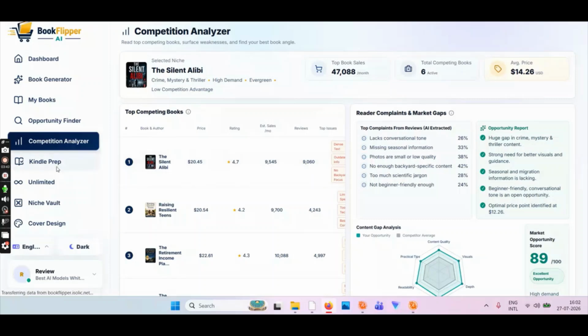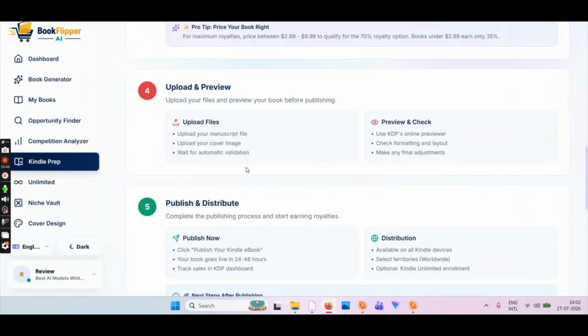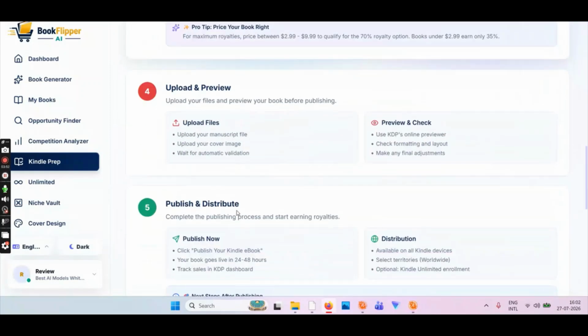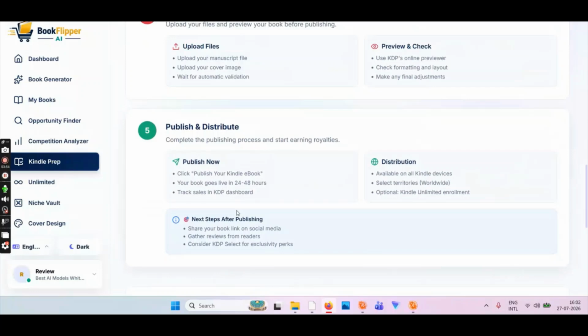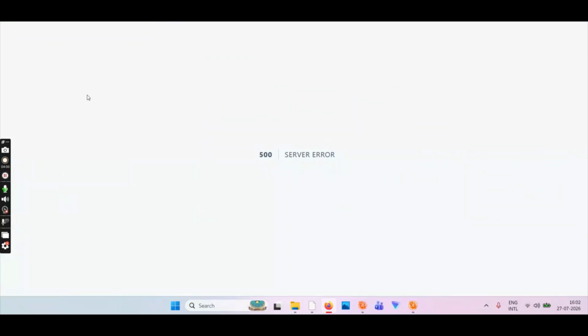Then you have Kindle prep. What is that? You have some steps you have to cover before you go live. You have to go and read everything, create your account, and then publish. They have categorized it in 5 steps, and you have to perform those 5 steps before you go live. And then we have something unlimited. Let's see, that's a server error. So I have to go back, I guess, if I can somehow.